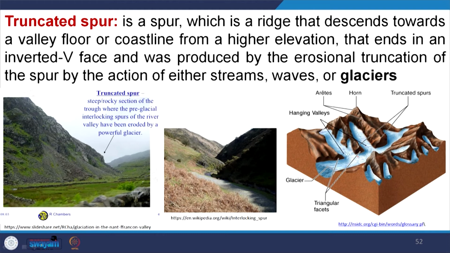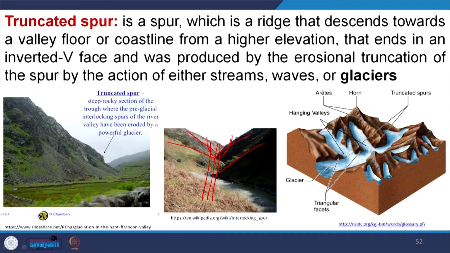Then truncated spur. Truncated spur means, if you remember our classes when we were talking about fluvial geomorphology, the erosion of rivers, where interlocking spurs are there. If you see here, this is one spur, this is another, this is third, this is fourth. So, the interlocking spurs are there. Now if we allow the glacier to move within that, it becomes straight.